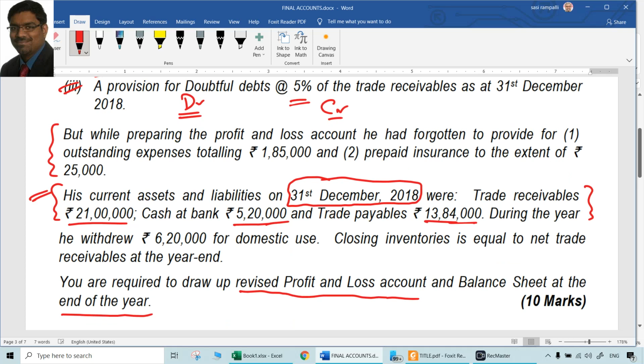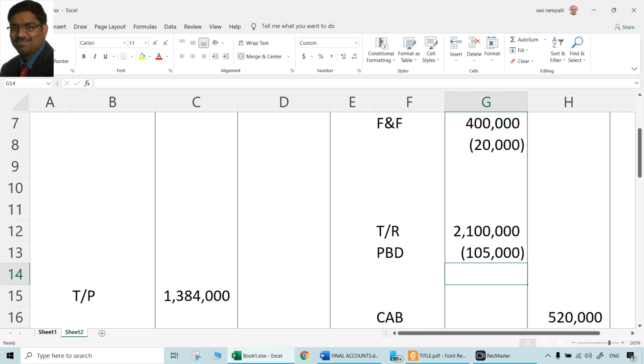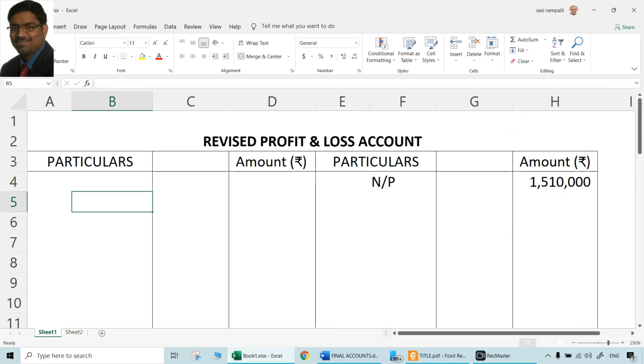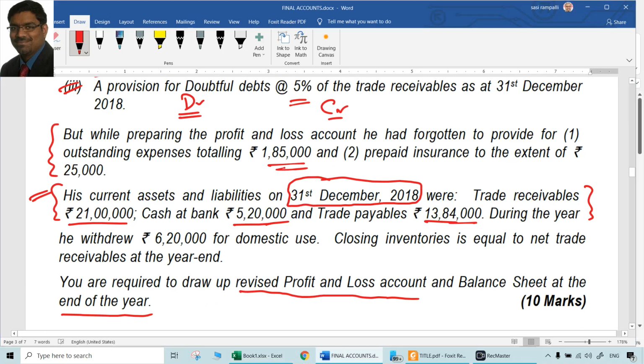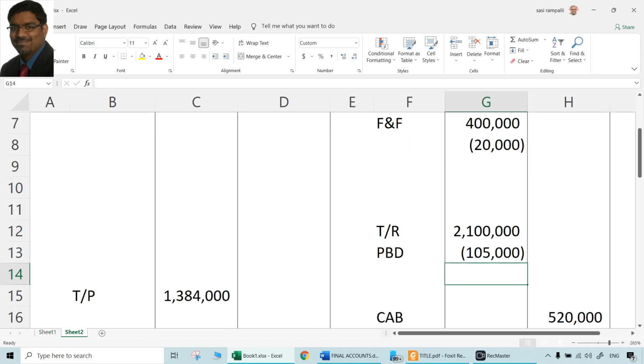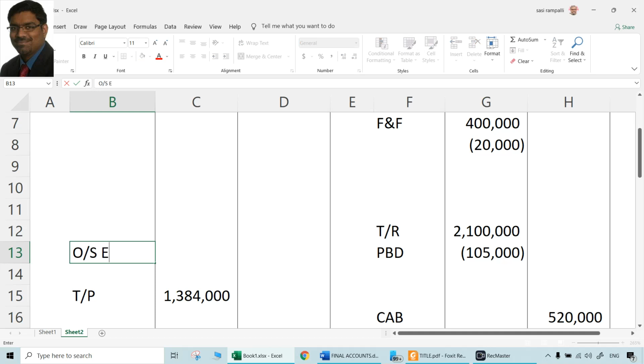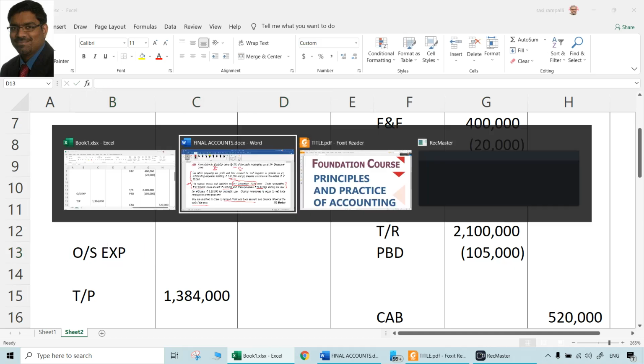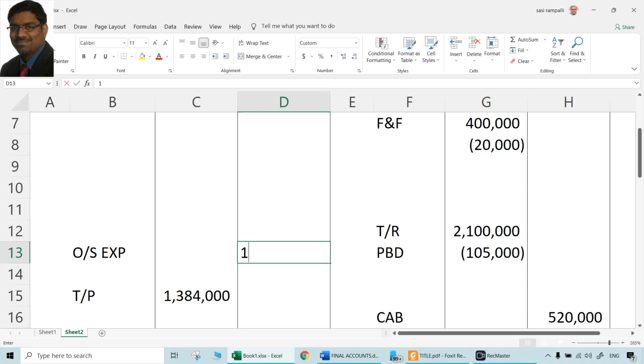So we had forgotten to provide for outstanding expenses 1,85,000. So we have to now do that adjustment. So expenses, they are expenses definitely. So 1,85,000 should be now debited to the P&L account, because they did not do that earlier. And also they will be treated as outstanding expenses liability in the balance sheet, 1,85,000.